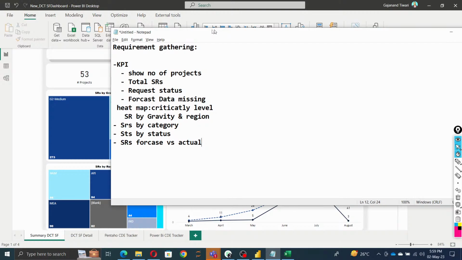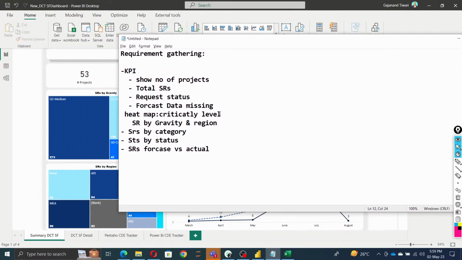So this way we can talk to the client, discuss with them, gather information, write it down, and just create the email and send it to the client, so that if anything is wrong in the report, he or she will let you know that you understood this wrong, and please correct this one too. So this way we can move forward. Always remember, gather the information and then we can send it to them. So next part is that,